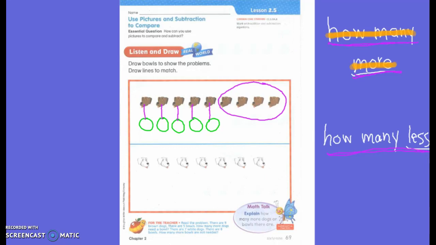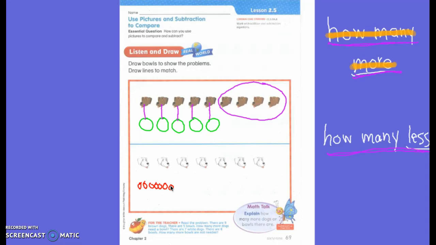It says there are 7 white dogs. See my 7 white dogs? There are 8 bowls. How many bowls are not needed? What do we have to do? Draw that many bowls. And what do you say? Partner them up. Partner them up. We have to stay organized, don't we? I can't just draw 8 because that's not going to work very well, is it?